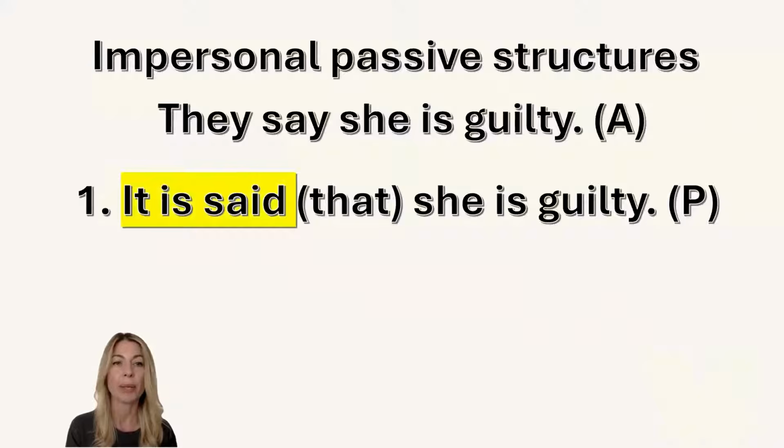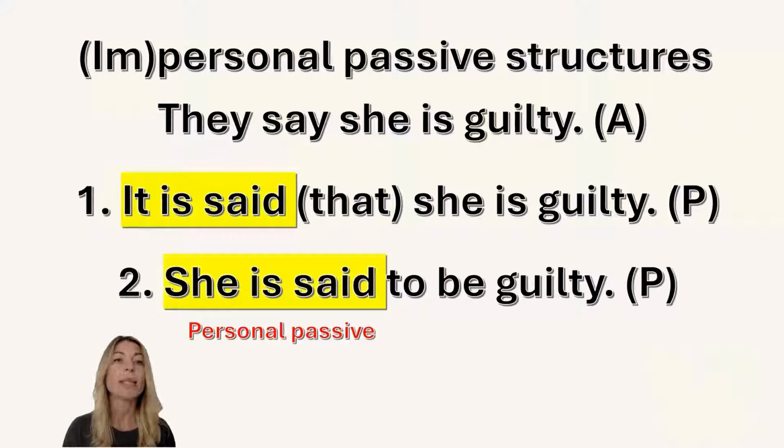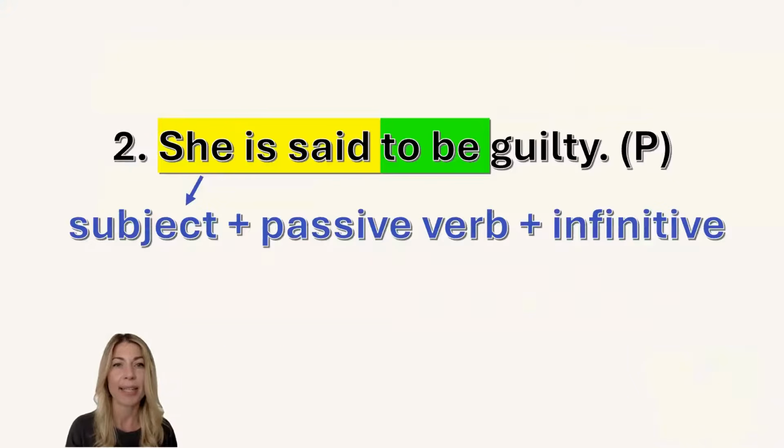Let's look at this one. She's said to be guilty. Okay, so we can see here something different. We have the person, she is said. So this is called personal passive structures, right? The first one was impersonal and the second one is called personal because we have the person instead of it here. So these are two options how you can rephrase these kind of sentences.